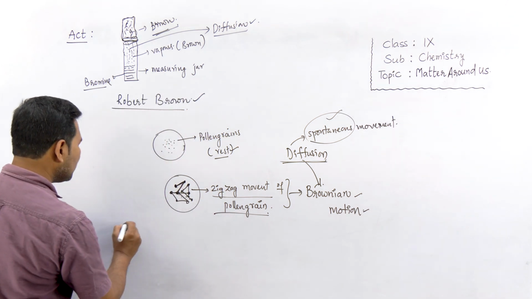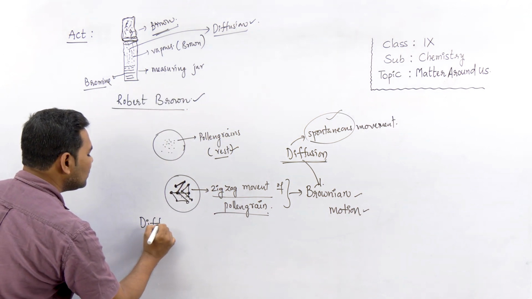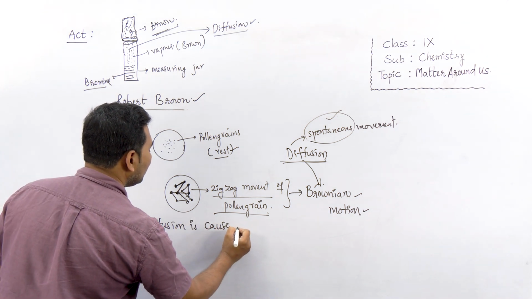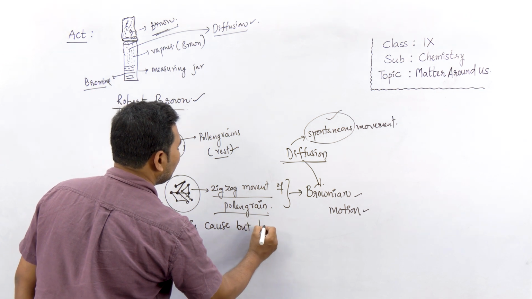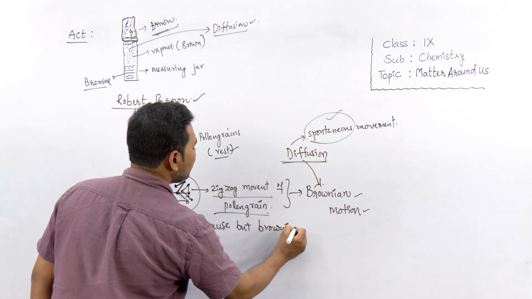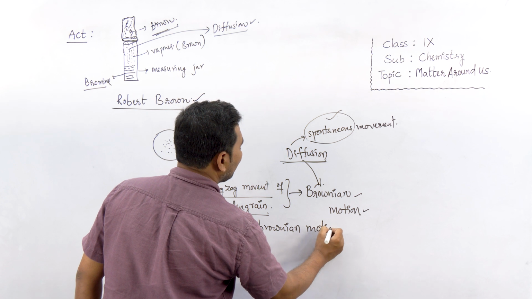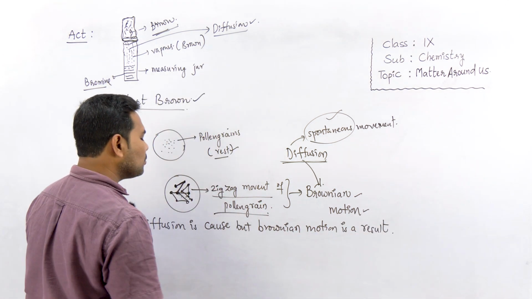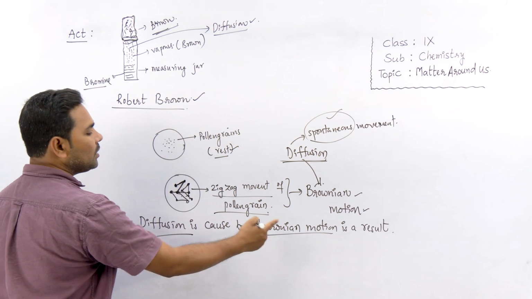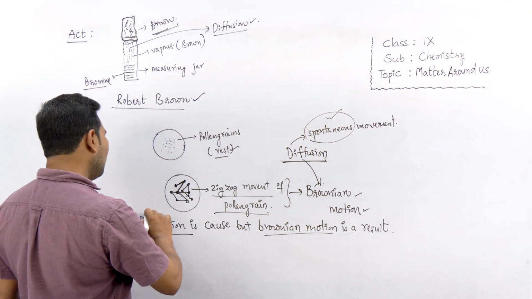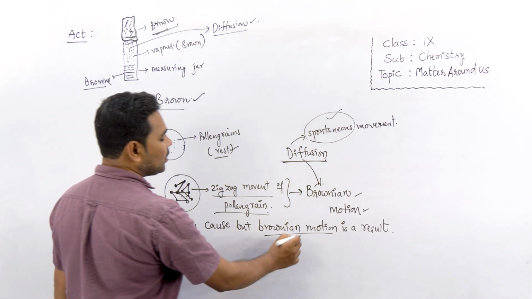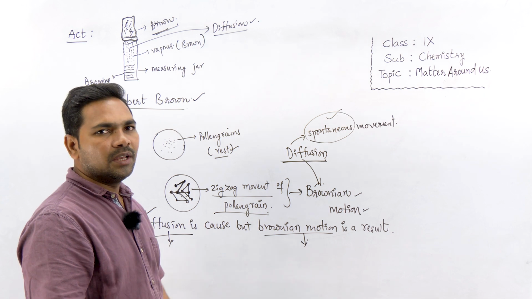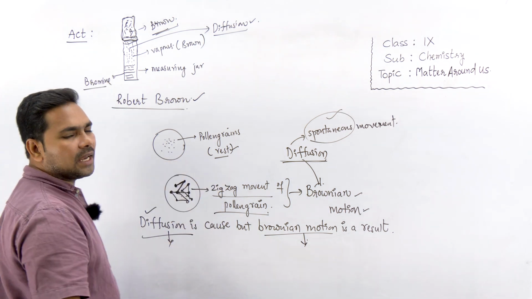So we can say, what is it? Diffusion is the cause, okay, but Brownian motion is a result. So without diffusion, Brownian motion is not possible. Diffusion is a spontaneous thing, whereas Brownian motion is because of diffusion, which is not spontaneous, it is a non-spontaneous one. So this is another property of particles of matter.